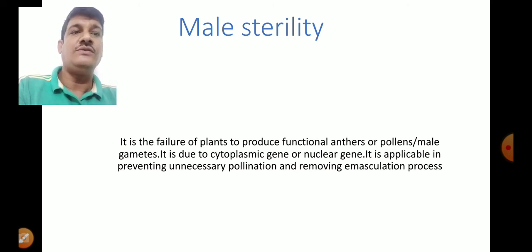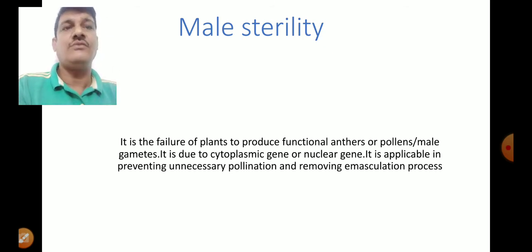Number two is called genetical male sterility, GMS. Now the third type of sterility is cytoplasmic genetic male sterility. So this is the little idea about the male sterility.